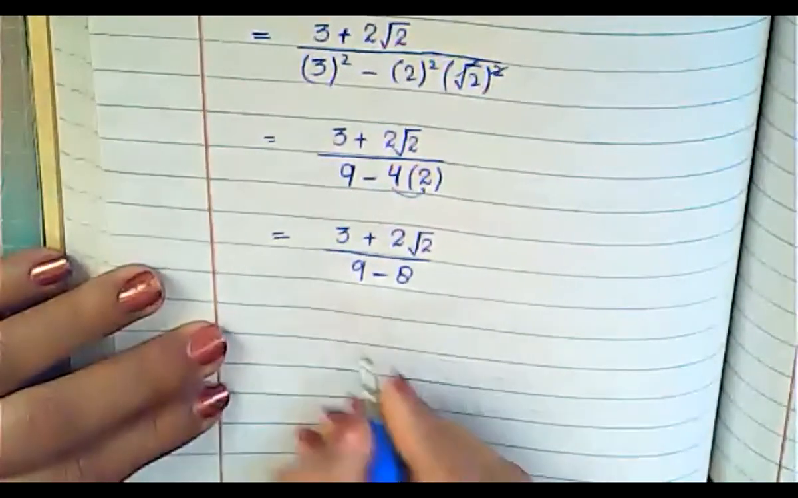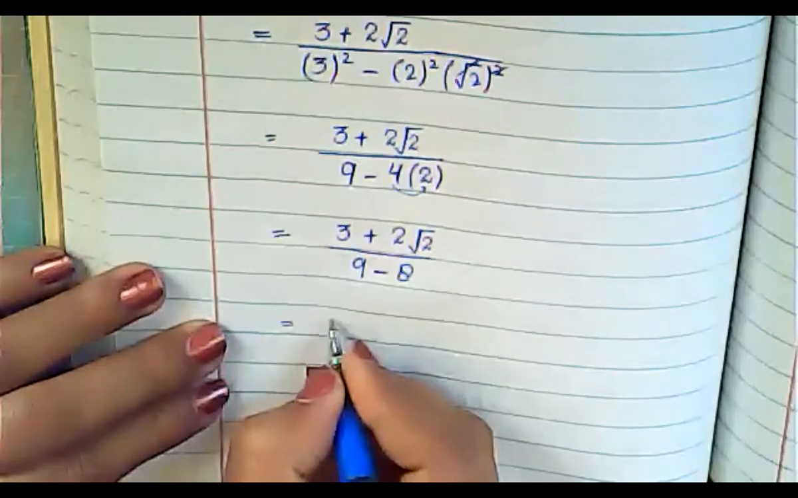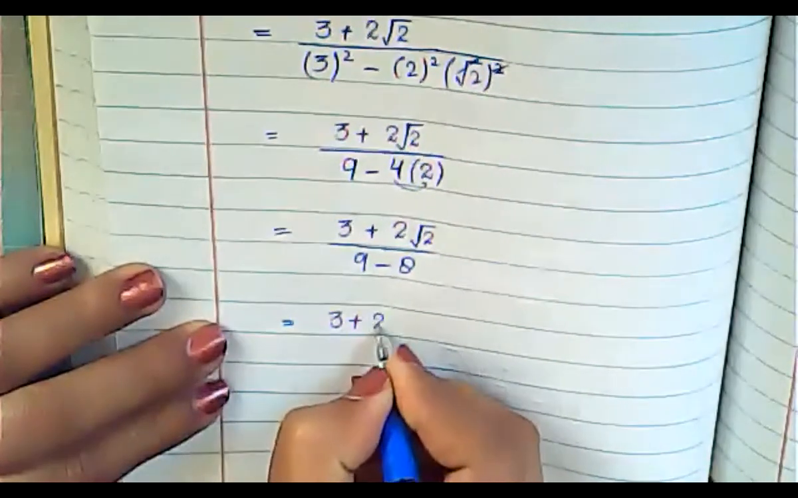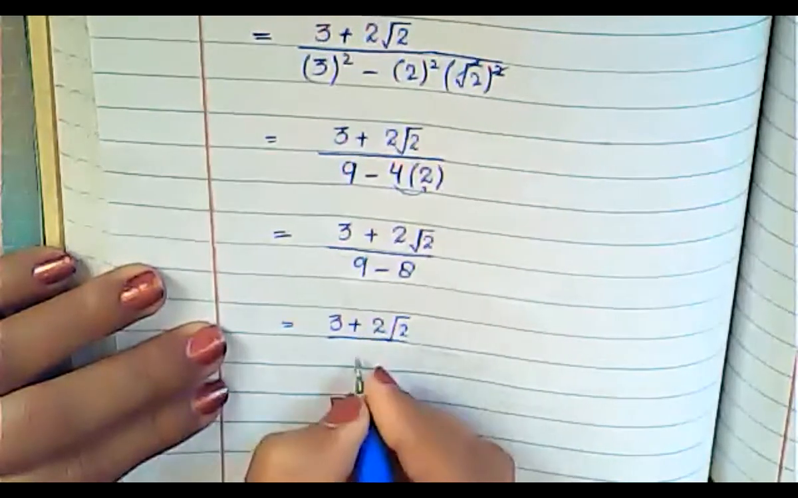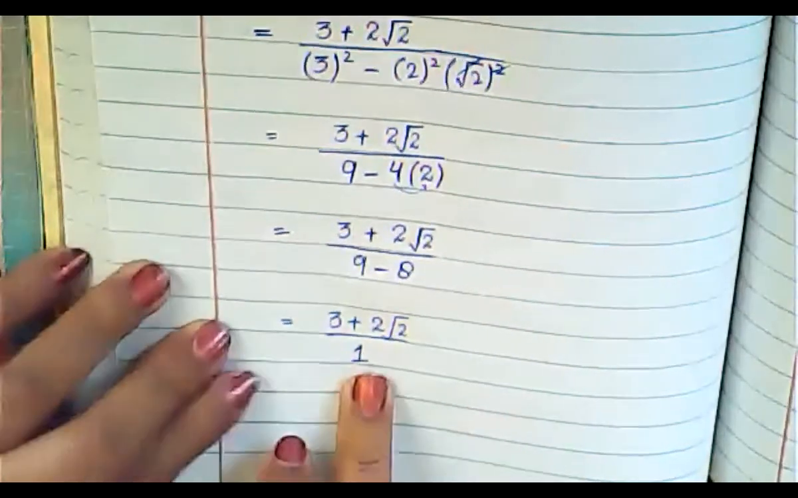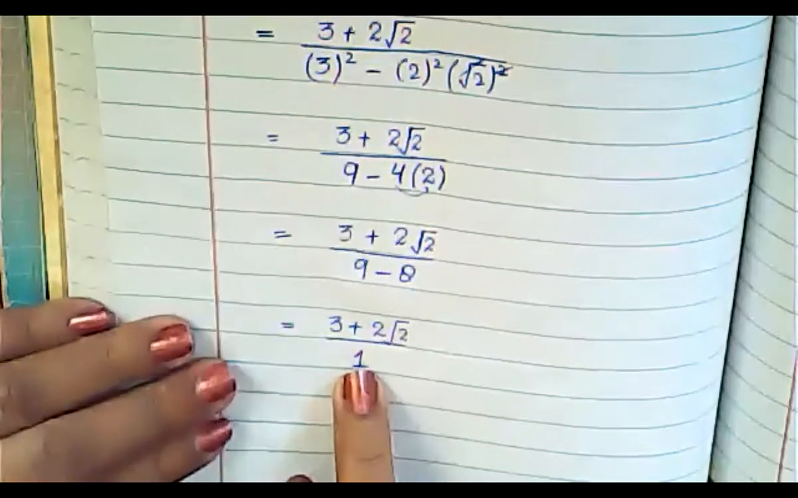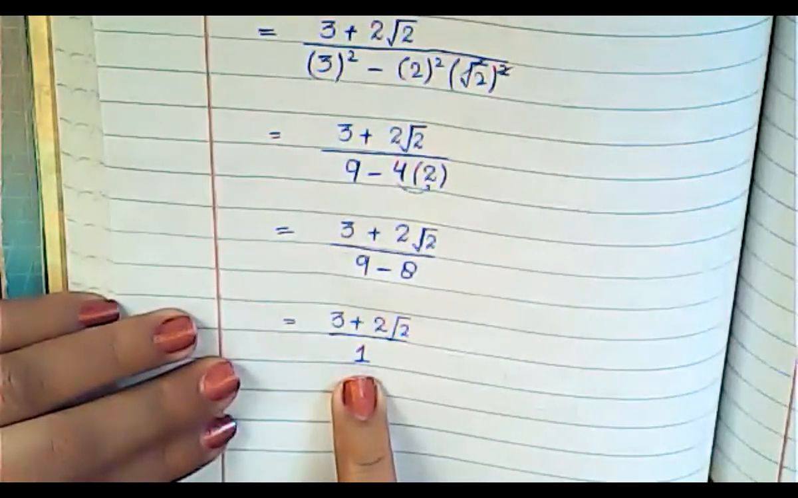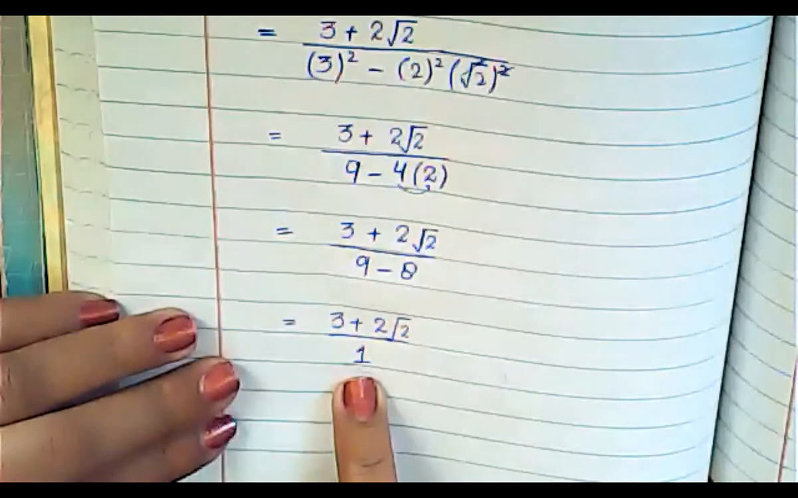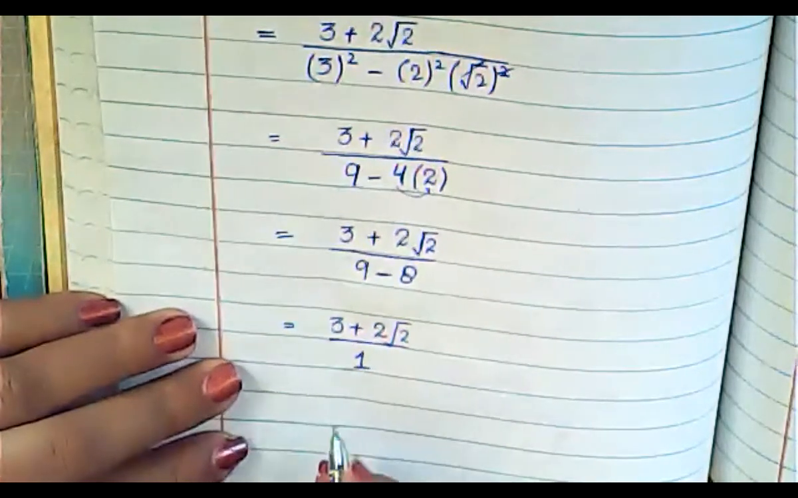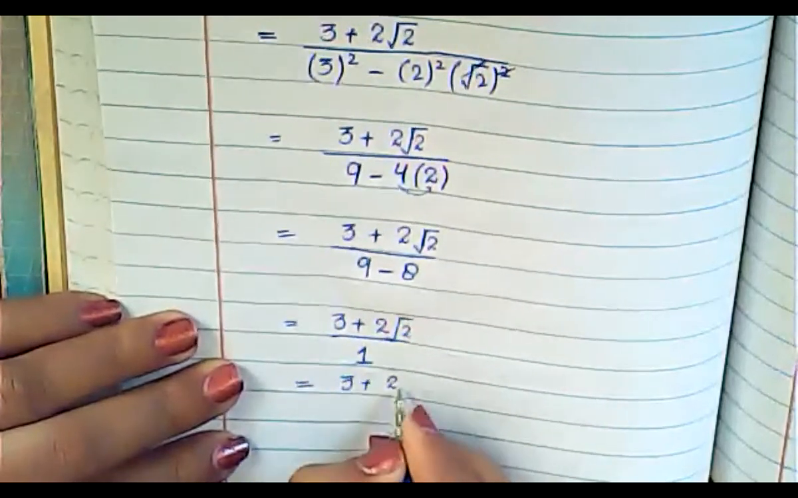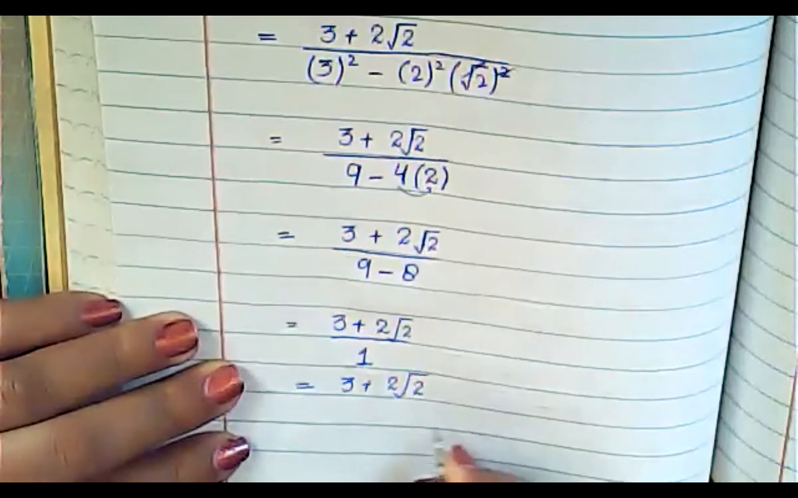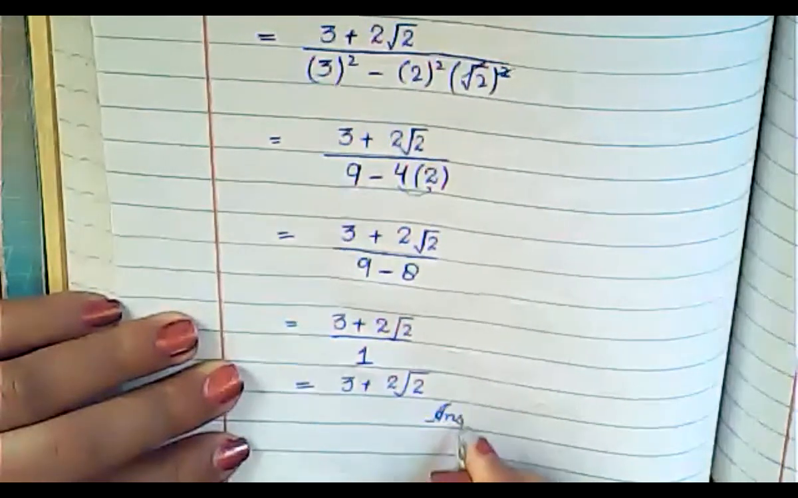And what will be the answer? Simply you will write here 3 plus 2 under root 2 divided by 1. So no need to write the 1 in the denominator. As you know, 1 is a rational number, and in the denominator we do not have any radical sign now. So simply we will write that our answer is 3 plus 2 under root 2. This is our final answer.